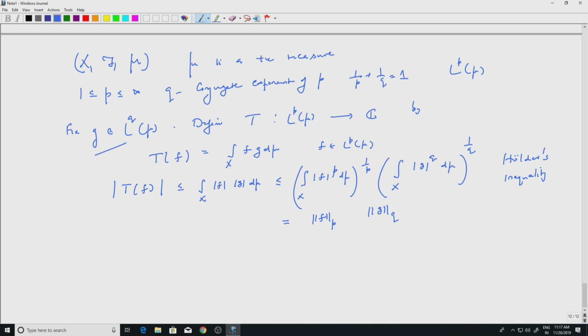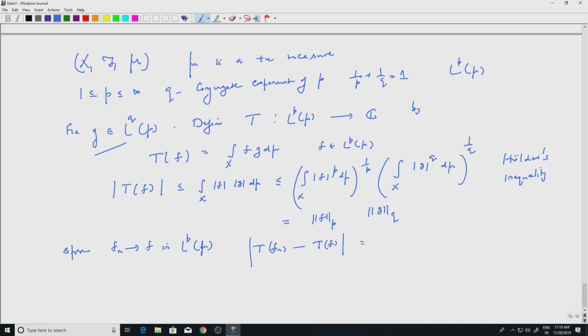Now suppose I want to say T is continuous. So suppose f_n converges to f in L^p. Well, what happens to Tf_n minus Tf? I want to say Tf_n converges to Tf in the complex plane, which is the same as saying Tf_n minus Tf goes to 0. So I will take the modulus.